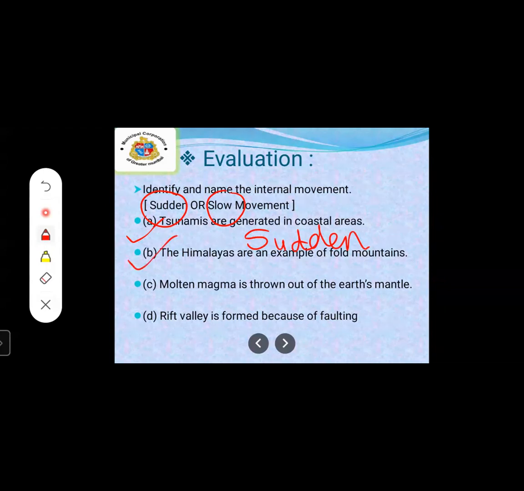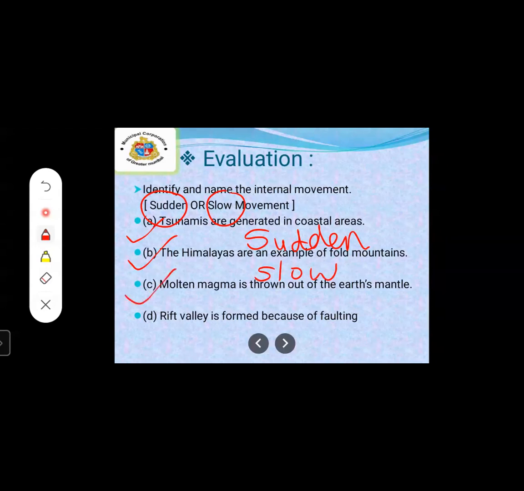See the second one, the Himalayas are an example of fold mountains. Himalayas are formed by compression that leads to the folding of softer rocks. Yes, compression we have done. Himalayas are formed by compression, so this movement is known as slow movement. Second answer is slow movement.